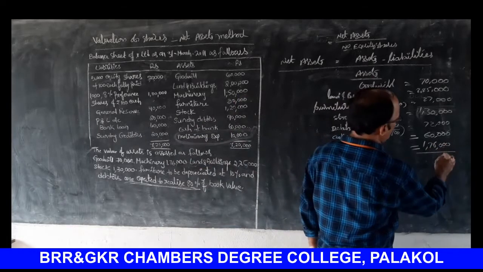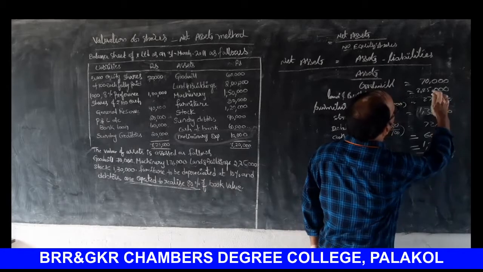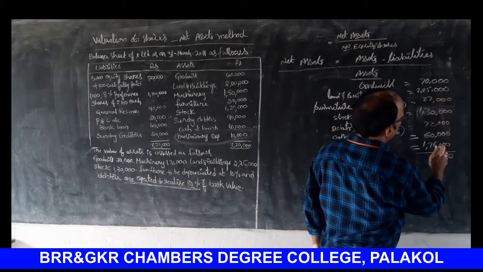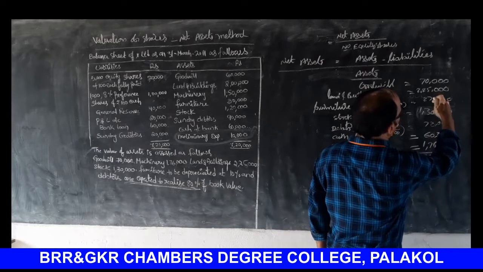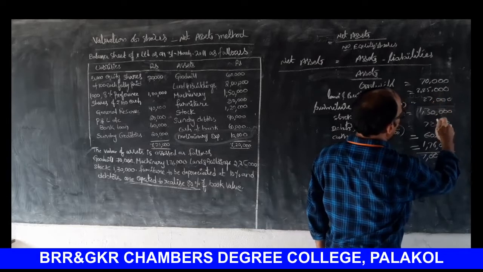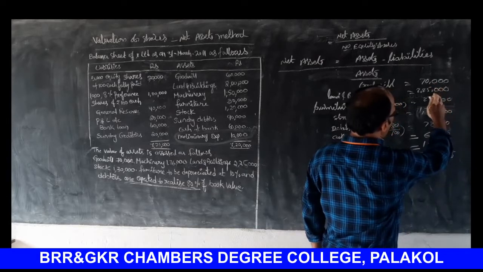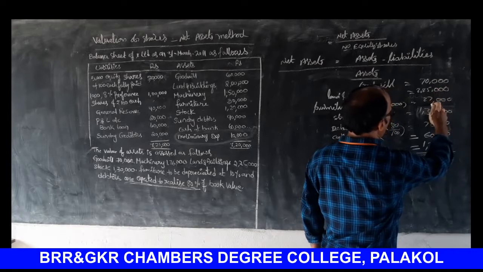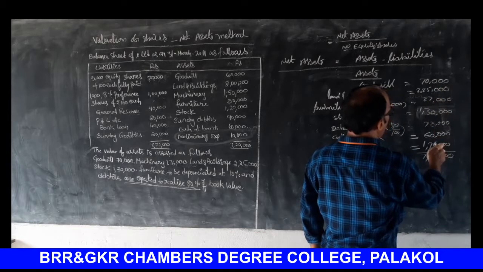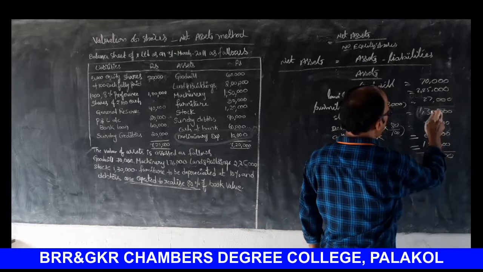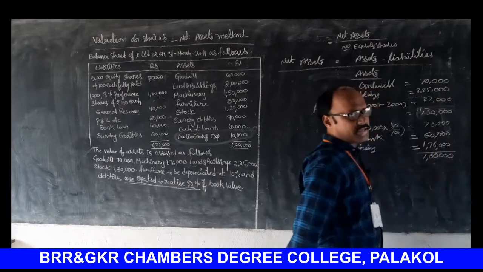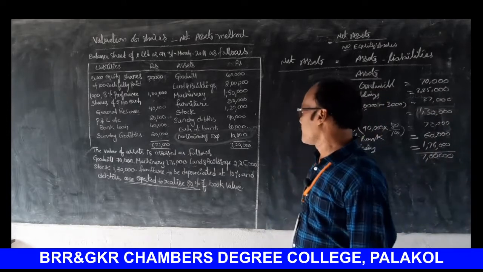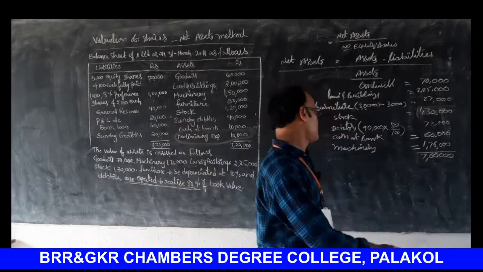Total assets: 70,000, 2,25,000, 27,000, 1,76,000, 1,30,000, 72,000 and 60,000. Total 7,60,000. Okay.